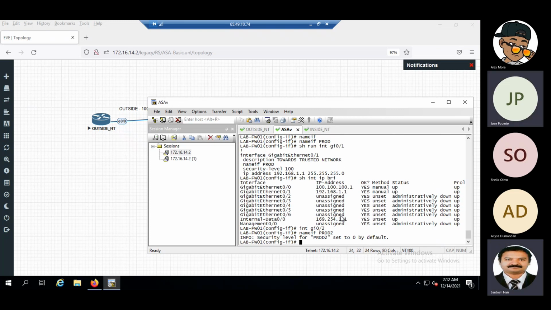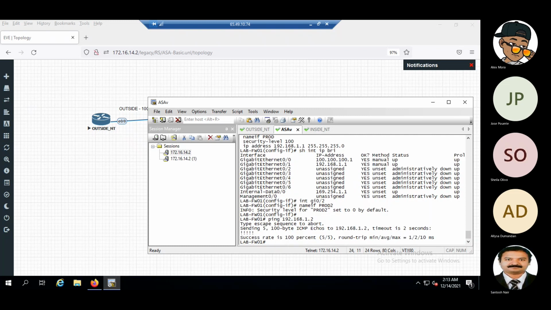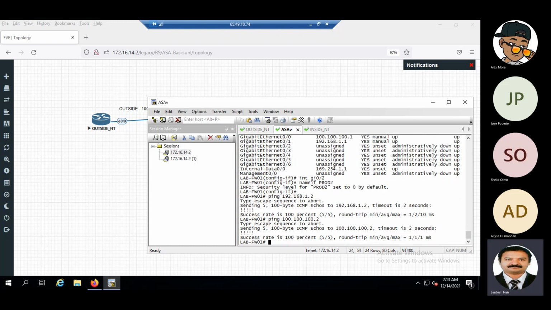Okay. And then, Santosh, we'll try to ping 192.168.1.2. Okay, 1.2 is pinging. We'll try to ping 100.100.100.2. It is also pinging. So the connectivity is up.